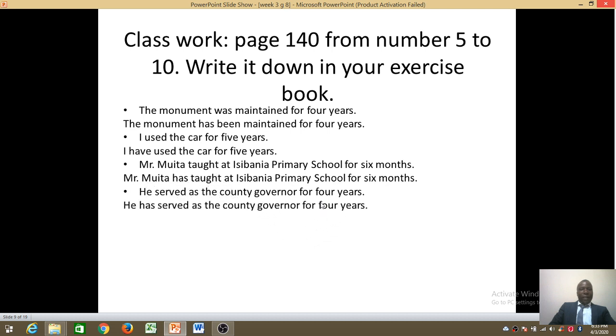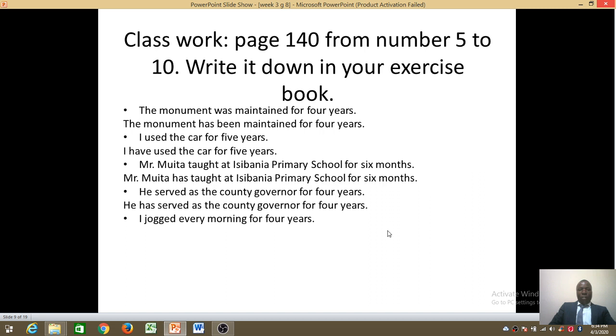Okay, if he answers like that, then you are correct. So read after me. He has served as the county governor for 4 years. So go through it. Next question.